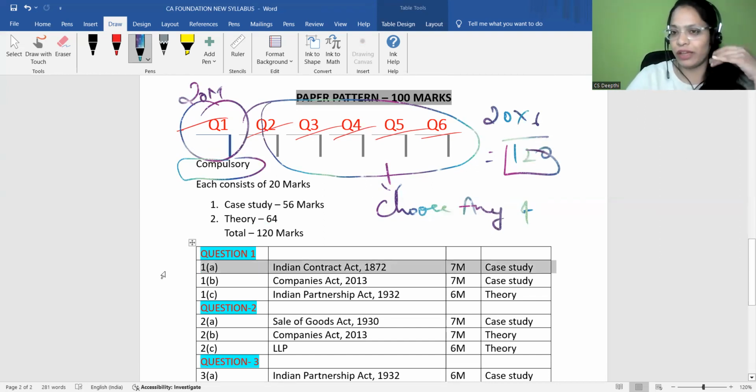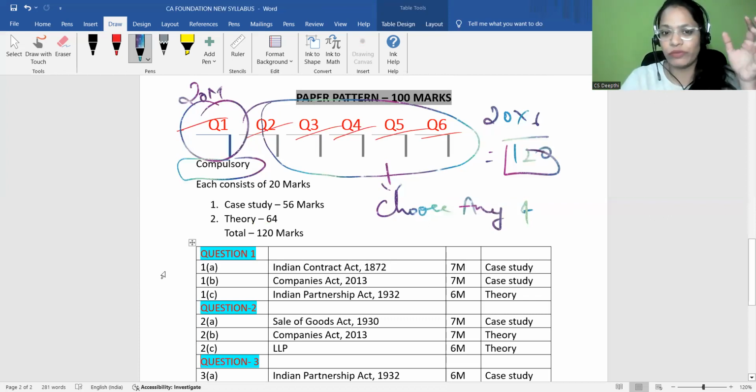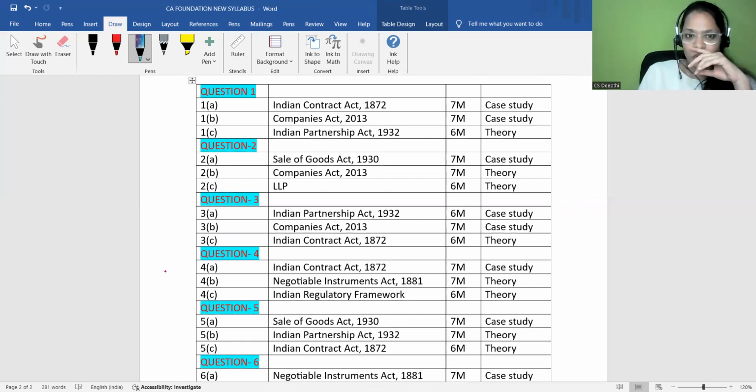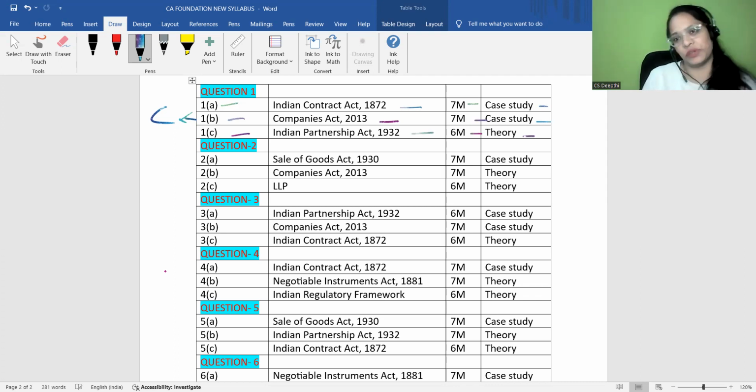So let's see in every question from which chapter a question can be asked. As you can see, question 1 is compulsory. You can't skip this, right? Here it consists of 1A, 1B, 1C sub-questions. 1A is from the Indian Contract Act 1872, which is for 7 marks. It will be a case study based question. Then Companies Act 2013, 7 marks, case study based question. Indian Partnership Act, 6 marks, theory question.